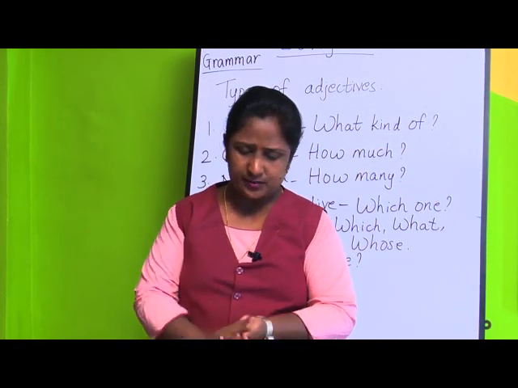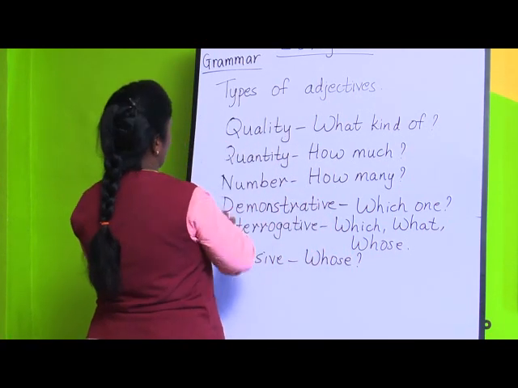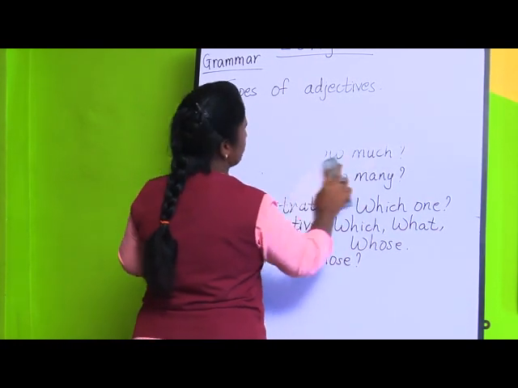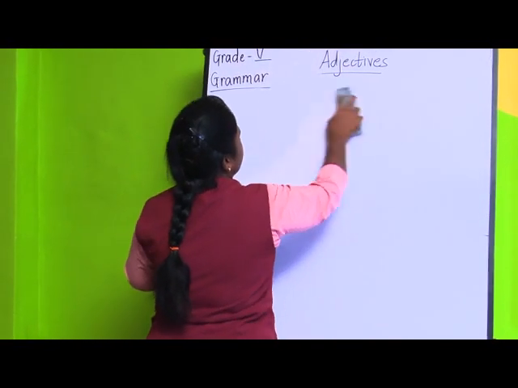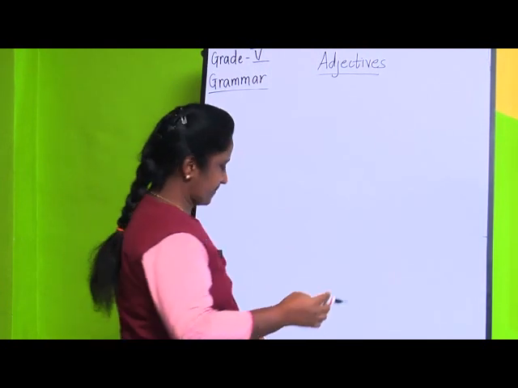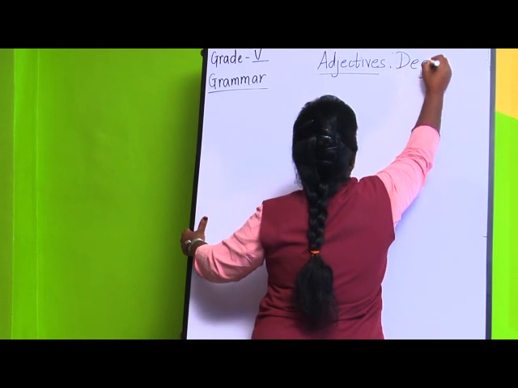Suppose now I write some sentences. Degrees of comparison.